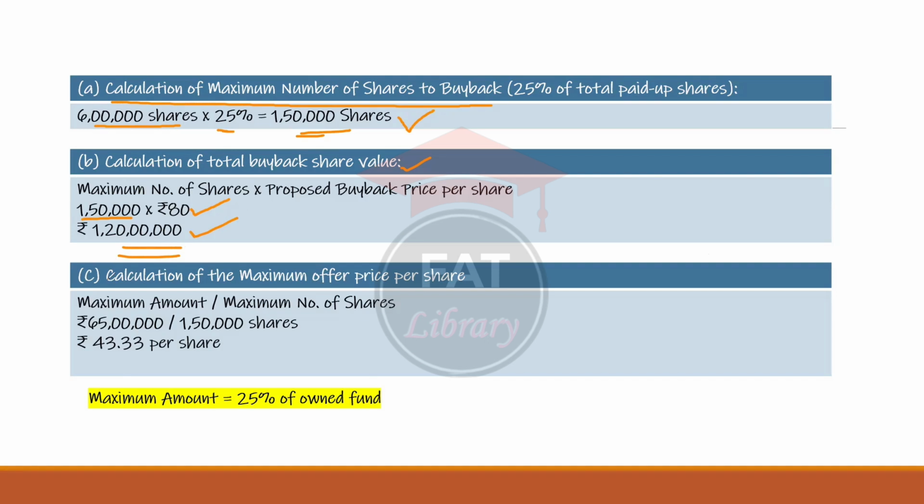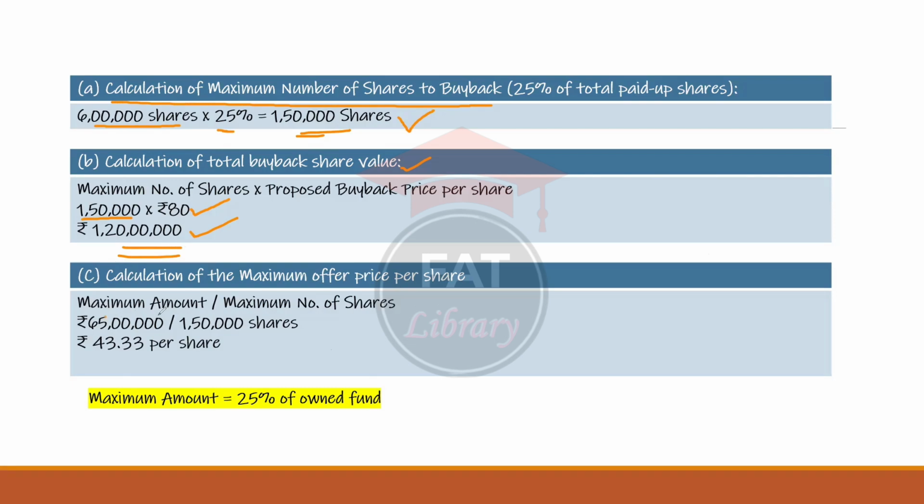And the third requirement is maximum offer price per share subject to Companies Act 2013. Calculation of maximum offer price per share: maximum amount divided by number of shares. So how do we calculate this? Maximum amount divided by maximum number of shares.